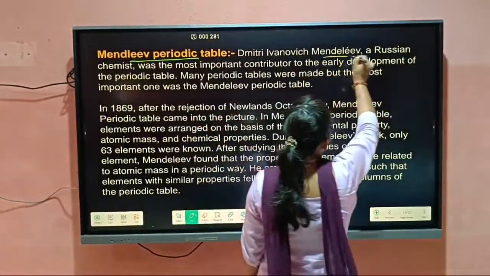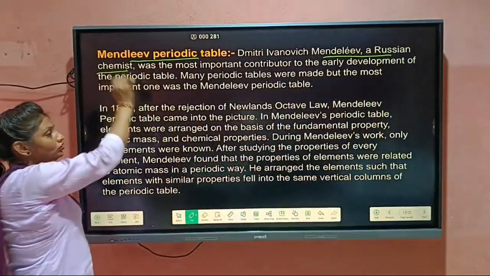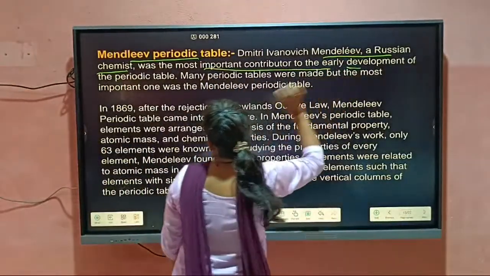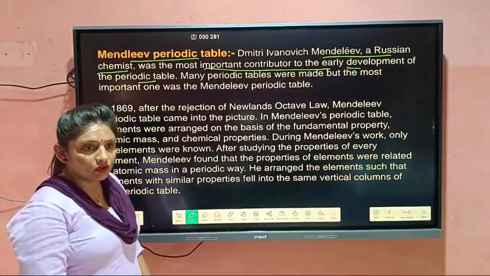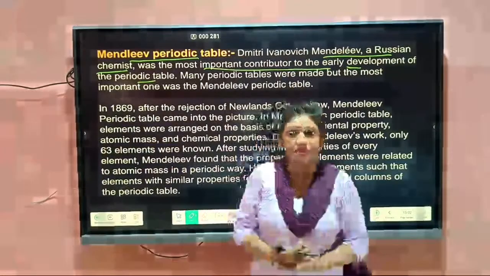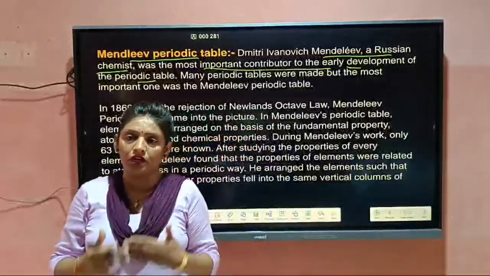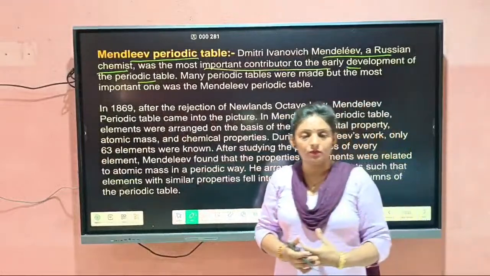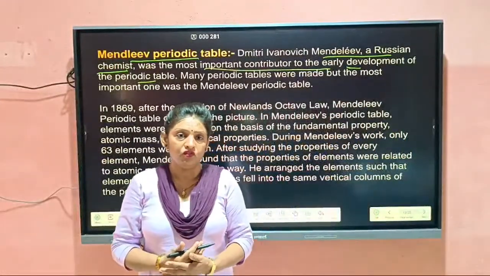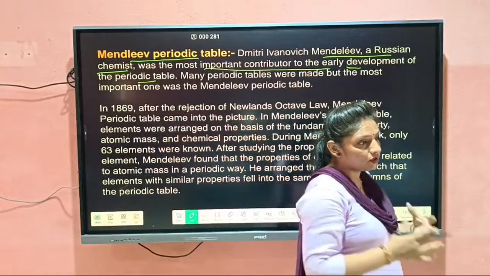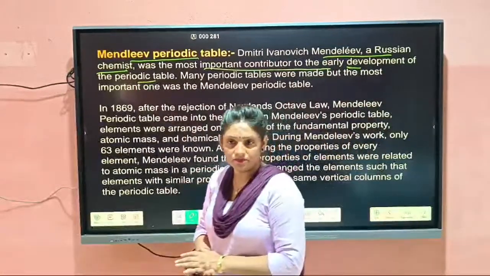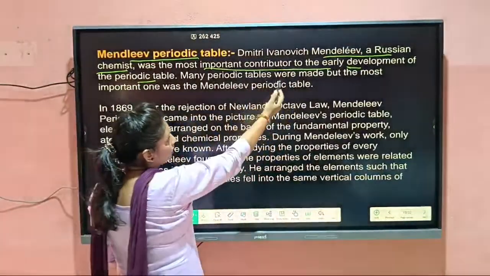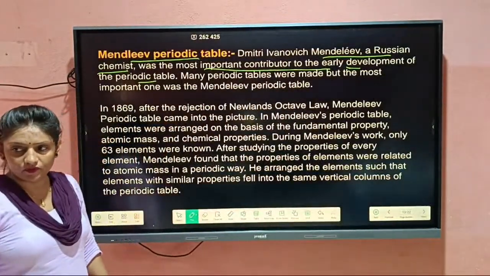Mendeleev was a Russian chemist, meaning he belonged to Russia. He was the most important contributor to the early development of the periodic table. The periodic table which we are studying these days, known as the modern periodic table, is based on the Mendeleev periodic table. Mendeleev periodic table has an important role in the formation of the modern periodic table.